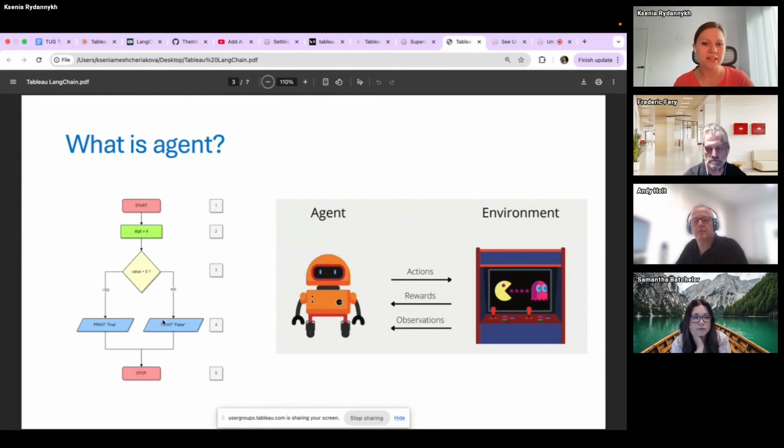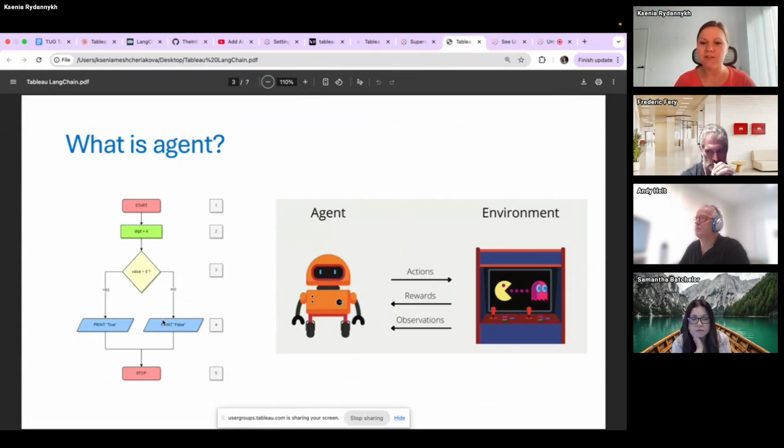But the term agent comes from the robotics field. It's also a program, but this program takes actions from a strict list of actions, for example, move to the left, move to the right. It can be whatever, actually. This agent takes some action, gets some reward, and makes a new observation of the environment.